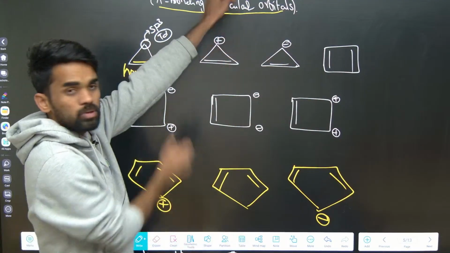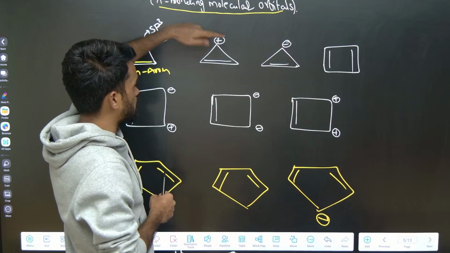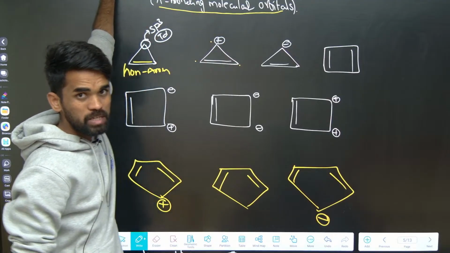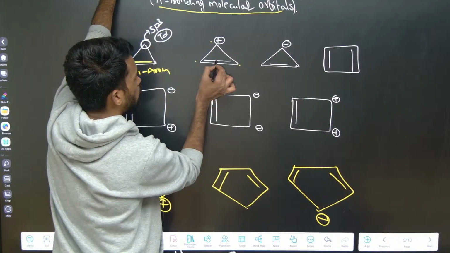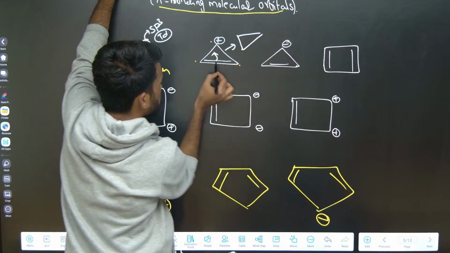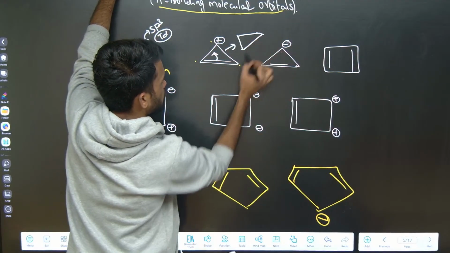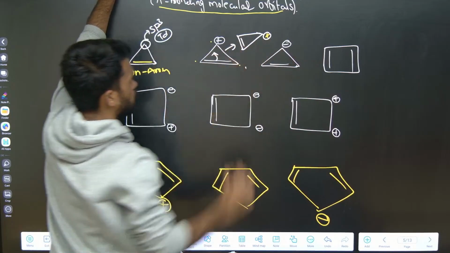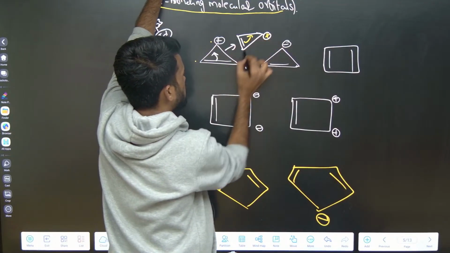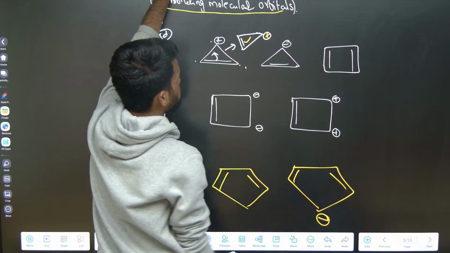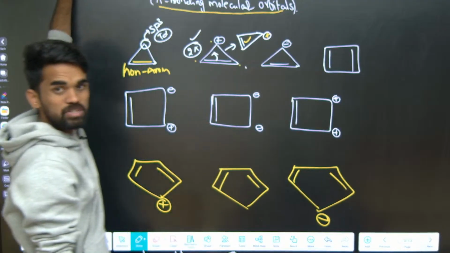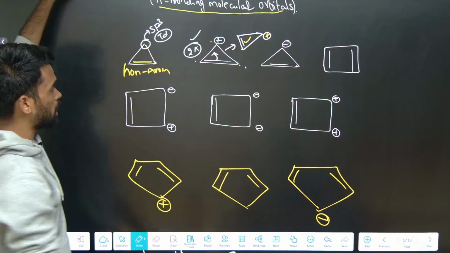Now what about this compound? It has all carbons in a cyclic compound. This is a carbocation, sp2, sp2, sp2, so all of them are trigonal planar geometry. So it is planar. And here you have two pi electrons which are in conjugation. So what conjugative structure will you get? When the pi electrons shift here, the positive charge will shift onto this carbon. Complete conjugation is also possible here, because again this pi electron will shift and you get the positive charge here. How many pi electrons are there? Yes, 2 pi electrons, an aromatic number of 4n plus 2. If n is 0, you get 2 pi electrons. So this is aromatic.